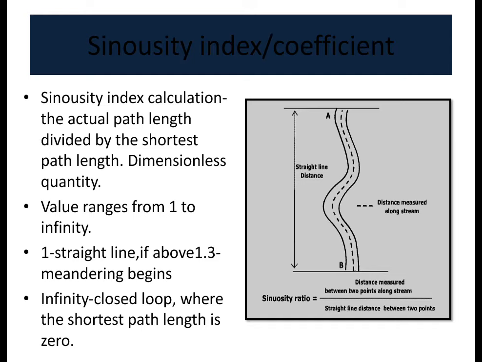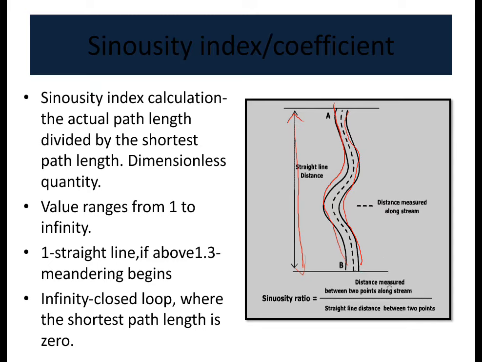Sinuosity index or coefficient: how is it calculated? In this image we can see this straight line distance, and this is the meandering distance, the distance measured along the stream. This distance is going to be much more than the straight line distance. So this is the shorter distance, but this is going to be a longer distance. So the sinuosity ratio can be calculated.